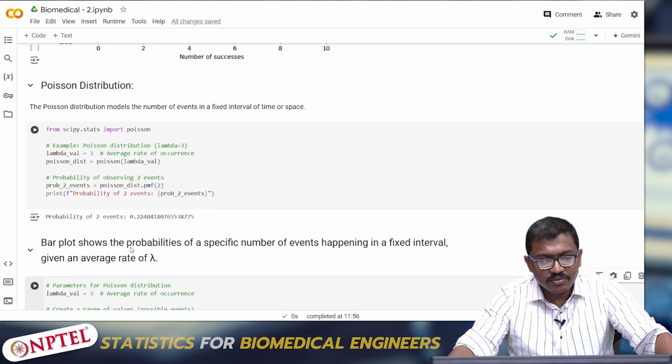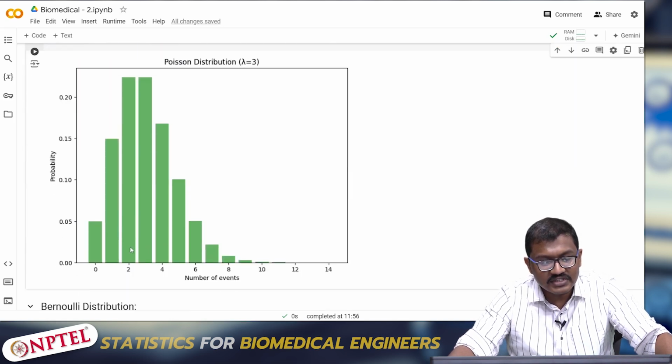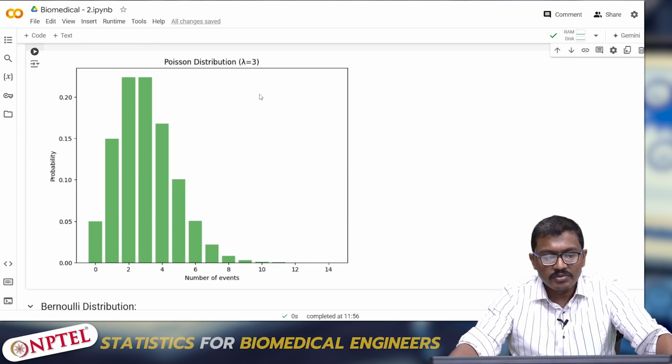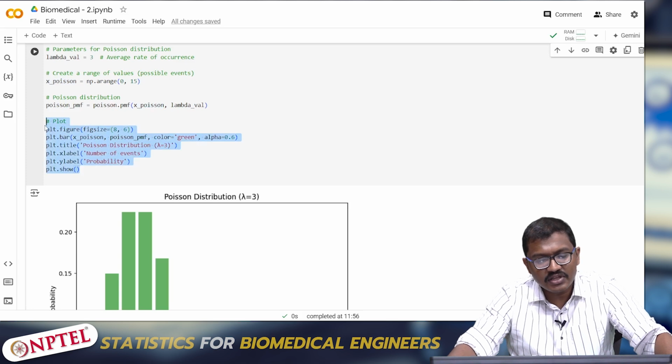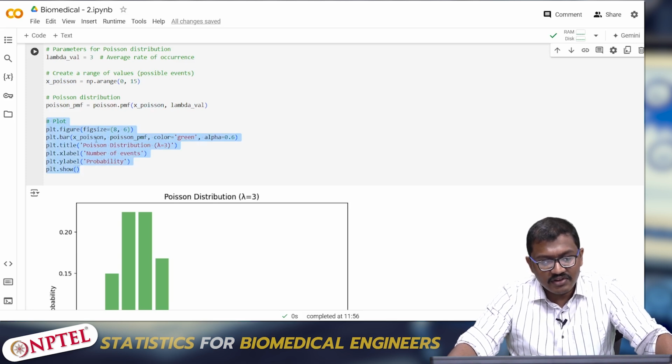As you can see, it models the number of events in a fixed time interval. So it models these events within the fixed interval of space, with the value of lambda to be 0.3. This is similar to the previous case. I have not changed anything. I have used the same thing for you guys to understand. So the x value, y value, and the color to be green.